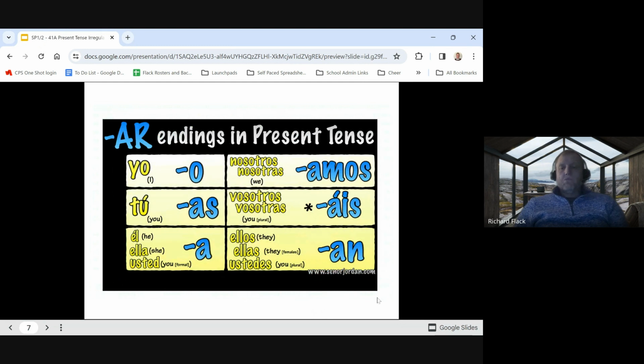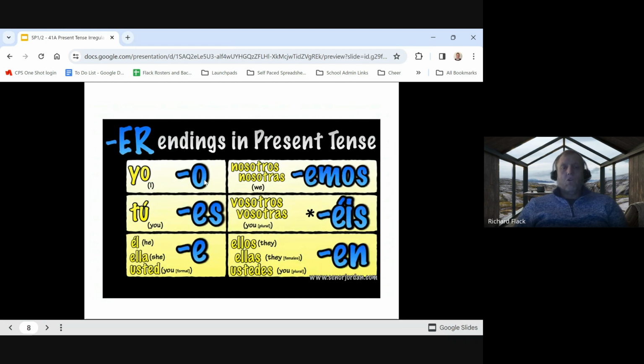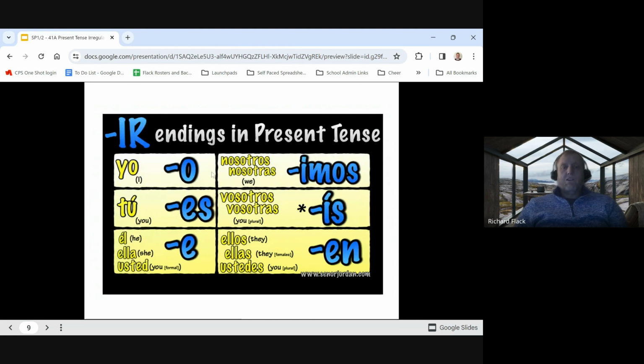We also need to remember our present tense endings. For AR, it's o, as, a, amos, áis, an. For ER, o, es, e, emos, éis, en. And for IR, o, es, e, imos, ís, en. If any of that felt fuzzy for you, pause the video and pull out your flashcards, do a little practice to refresh your brain.